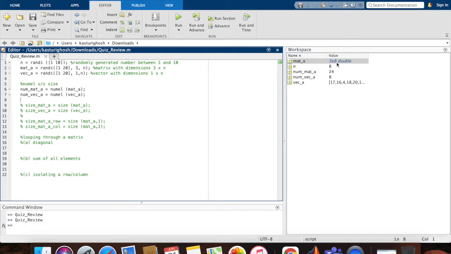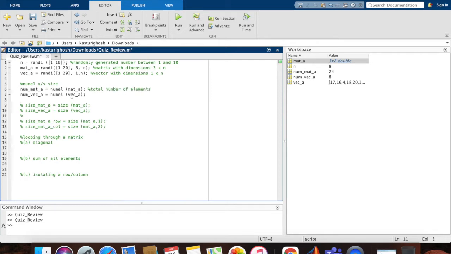So this is a 3 by 8 double, and this is a 1 by 8 vector. Num vec A is 8 and num mat A is 24. So basically what the numel function does is give you the total number of elements in a matrix or a vector. All right, so that is what numel does. I'm going to write that right here: total number of elements.